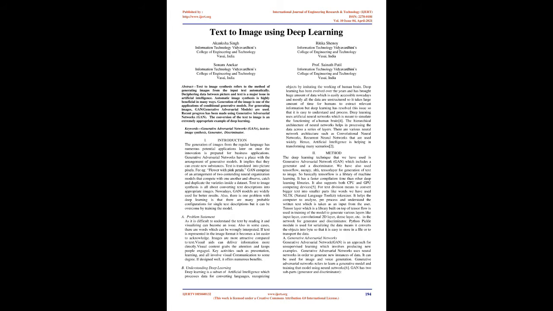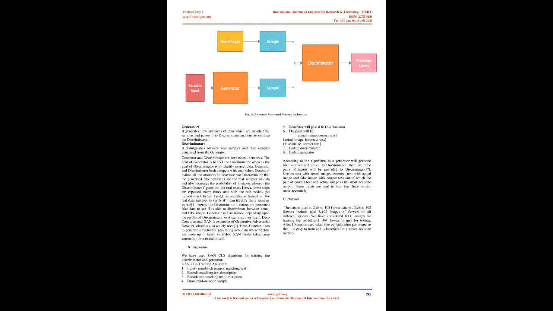Problem statement: it is difficult to understand text by reading it, and visualizing can become an issue. Also, in some cases, there are words which can be wrongly interpreted. If text is represented in image format, it becomes a lot easier to understand. Images are more attractive compared to text. Visual aids can deliver information more directly. Visual content grabs attention and keeps people engaged. Key activities such as presentation and learning involve visual communication to some degree. If designed well, it offers numerous benefits.